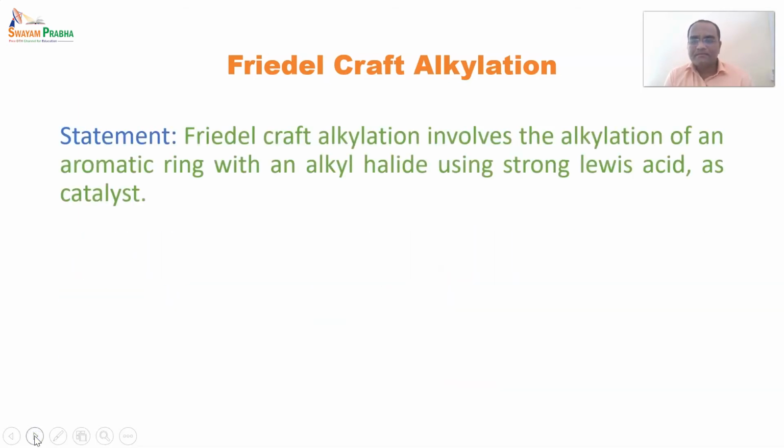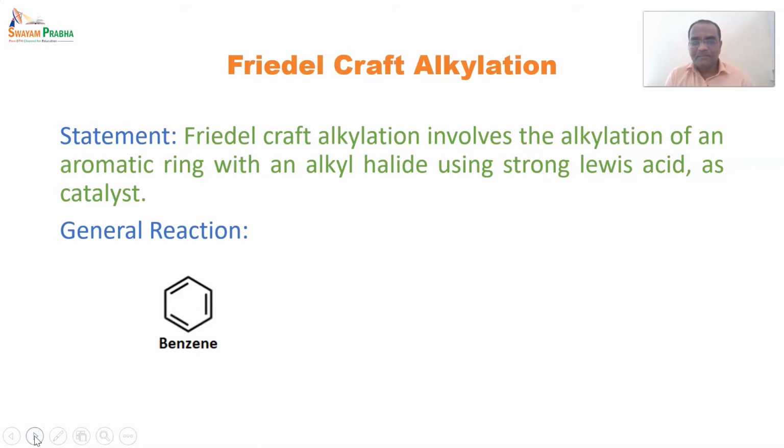After that, the next reaction is Friedel-Crafts alkylation. Again, the name itself indicates that an alkyl group has been transferred, or substituted, on the benzene ring. Friedel-Crafts alkylation involves the alkylation of an aromatic ring with an alkyl halide, with a strong Lewis acid as catalyst.